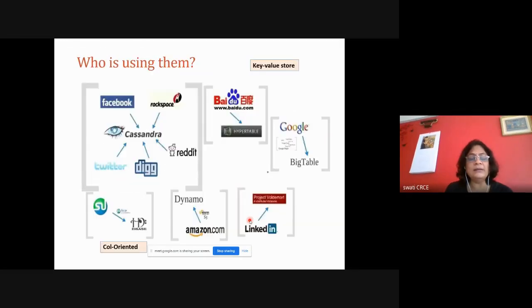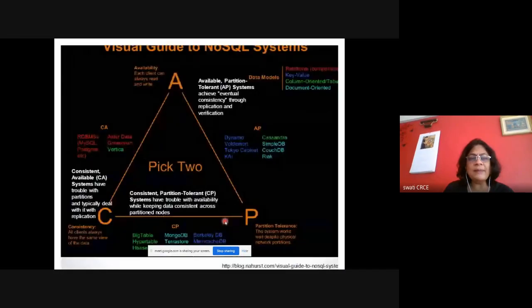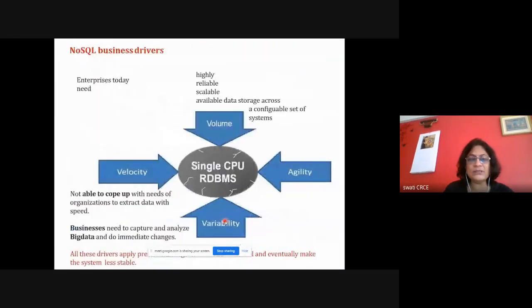So you can remember Facebook uses Cassandra, Google uses Bigtable, HBase is also used, Amazon uses DynamoDB, LinkedIn uses Voldemort. These are NoSQL. There are many, 200, 300 NoSQL databases. I have discussed the CAP theorem.